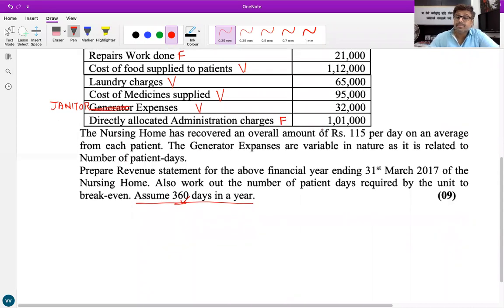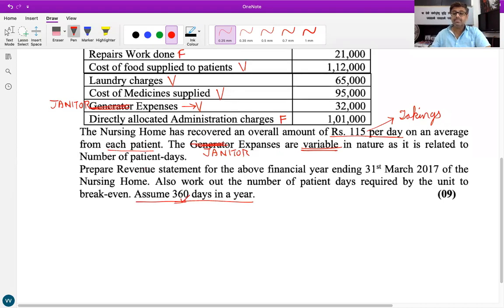Further, the nursing home has recovered an overall amount of rupees 115 per day on an average from each patient. What will we get from this? Yes, takings, the starting point. Number of bed days or patient days, whatever we get, multiplying by 115 will give the total takings or revenue. Further, the janitor expenses are variable in nature as they are related to the number of patient days. That is already mentioned, and even if it is not mentioned, you will always take janitor expenses as variable cost only.